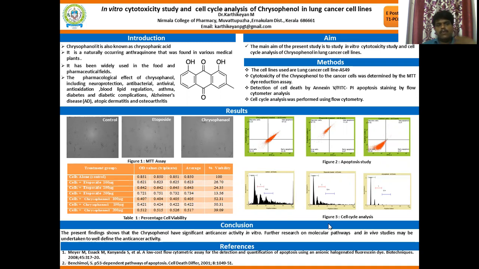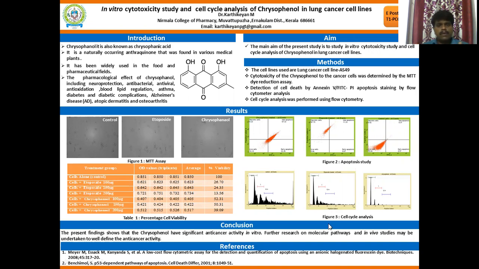Just before describing my work, I would like to give a brief introduction. Chrysophanol, also known as chrysophanic acid, is a naturally occurring anthraquinone found in various medicinal plants, for example aloe vera. It has also been widely used in the food and pharmaceutical industry.